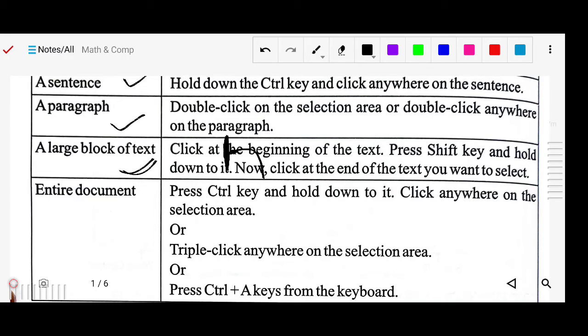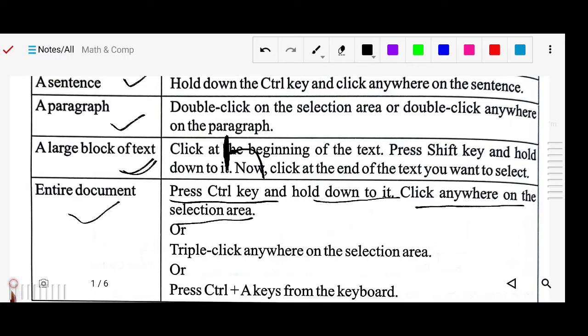Okay, next, the entire document. There is a shortcut key, Control plus A. If you do so, the entire document will be selected. Or press the Control key and hold on, so from the beginning, all the text will be selected. Click anywhere on the selection area. By this you will be able to select the entire document.